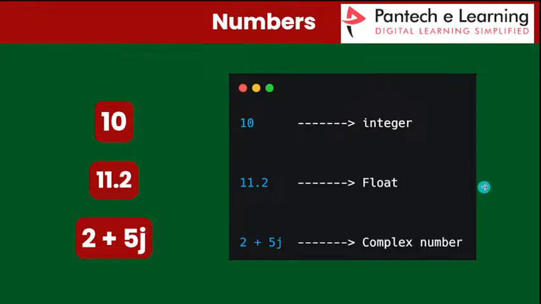Okay. So these are all the numbers types. So 10 is a whole number.